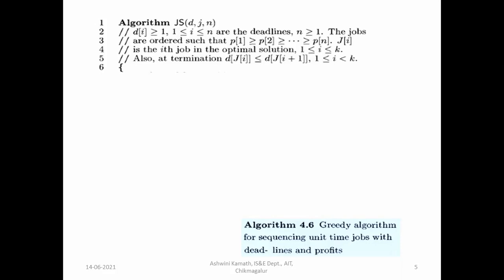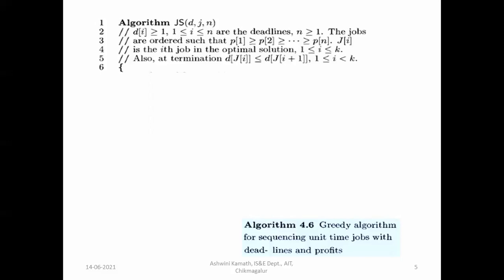The jobs are ordered such that P of 1 is greater than or equal to P of 2, greater than or equal to P of 3, and so on up to greater than or equal to P of N. So it is ordered by profit. Okay, for the greedy method, jobs must be ordered by profit. J of I is the ith job in the optimal solution, I is greater than or equal to 1 and less than or equal to k.